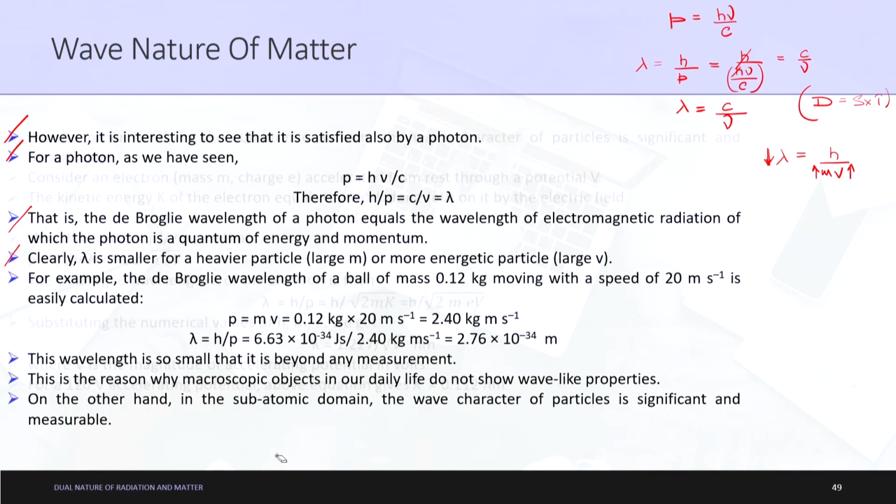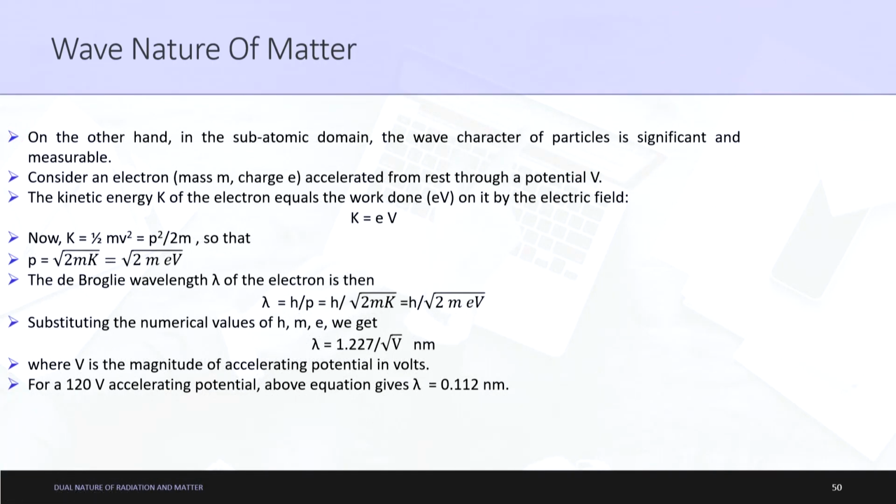Okay, let us move on. Now let us try to understand this complete concept again, using electrons. Till now we did it for the major big particles, let us say a ball, etc. Now we are trying to understand this concept for an electron. What happens for an electron? Consider an electron of mass m, charge e, accelerated from rest through a potential V. Only the initial parts are given here.